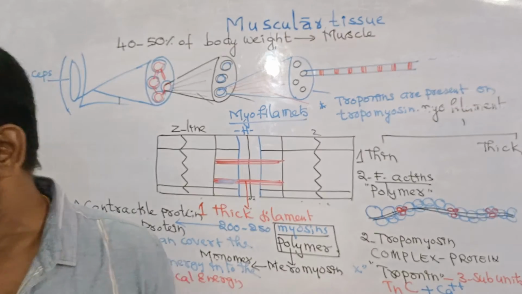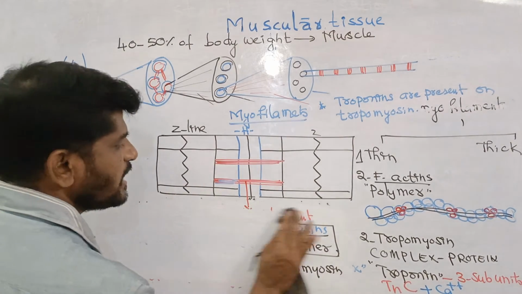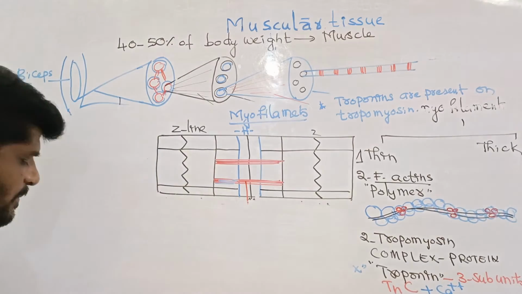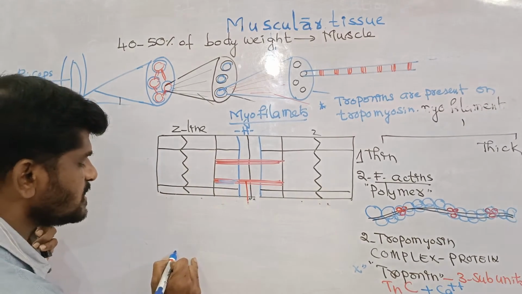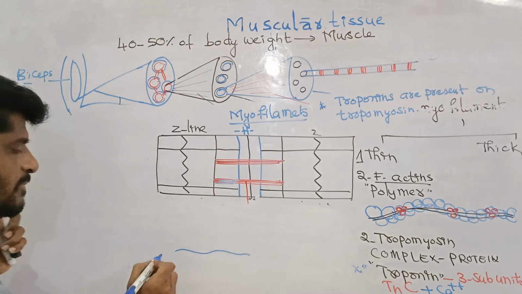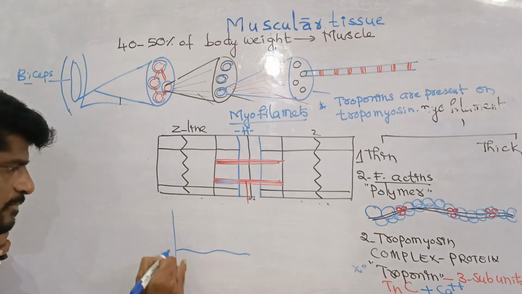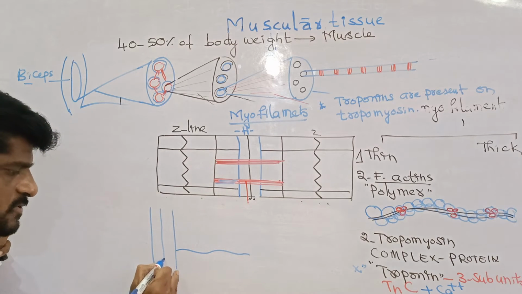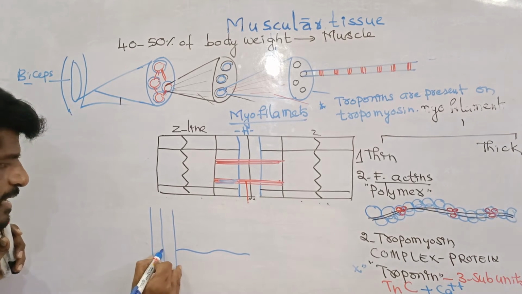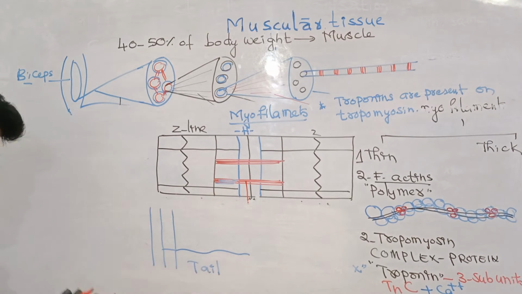I show you the structure of a meromyosin now. The structure of the meromyosin is as follows. This is the meromyosin. For example, this is the H zone and M line, fibrous line, and this is the tail of the meromyosin.